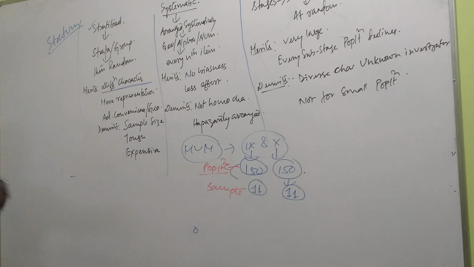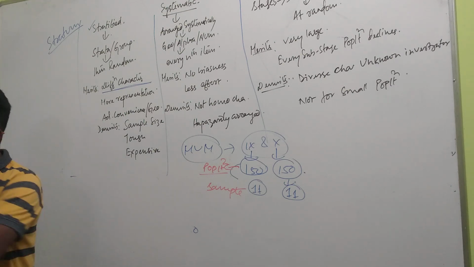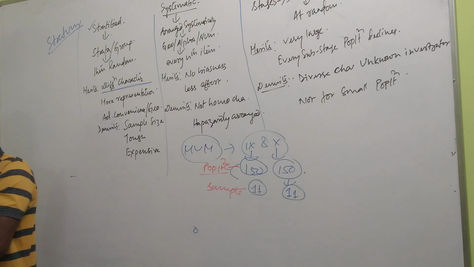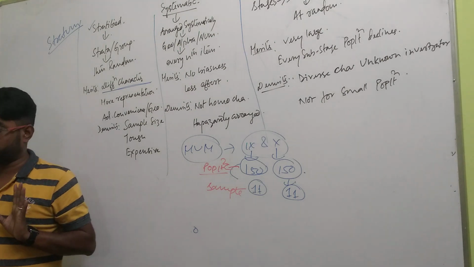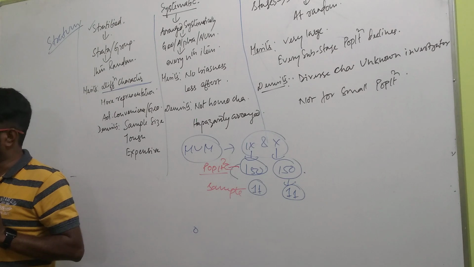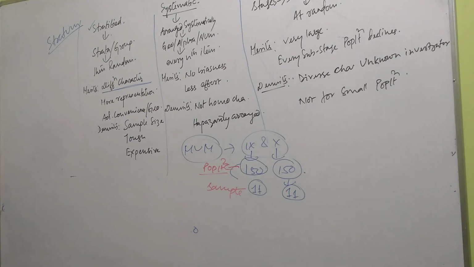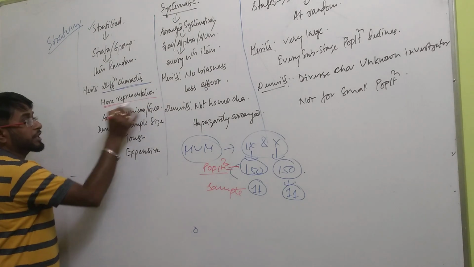One cricket group, one singing group, one dance group, one art competition group. Now from the cricket group, good cricketers. From the dance group, good dancers. From the singing group, good singers. By doing so, samples are drawn. Is it clear? Understood everybody? Last page. Understood? Second, more representation.